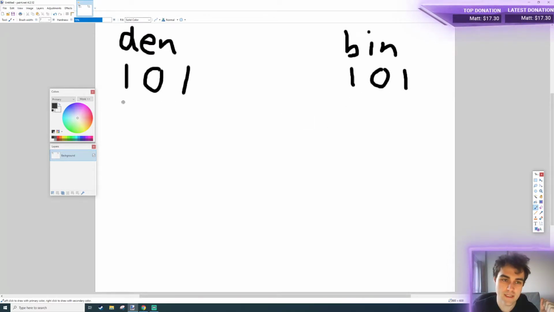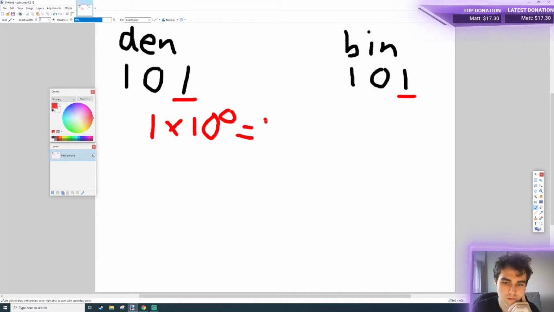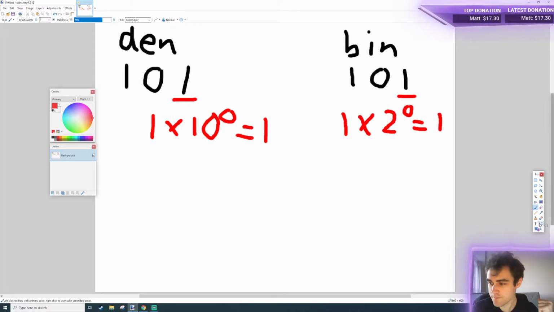And what this means in denary is that we're going to take this part here. How can I write this in a nice way? So we're going to look at this first character. So that means 1 times 10 to the 0, which equals 1. And over here it means 1 times 2 to the 0, which also equals 1. 2 to the power of 0 is always 1. 10 to the power of 0 is always 1. Then we're going to look at the second column.